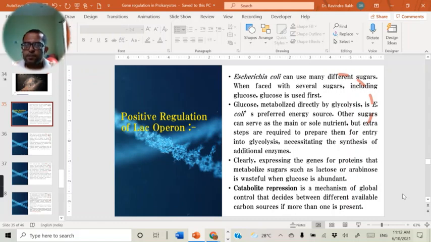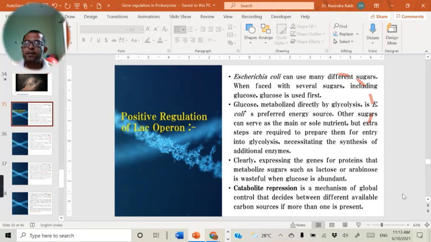So whenever there are different sources of carbon and energy along with glucose, E. coli firstly utilizes the glucose, while the other catabolic operons are repressed in this condition. When glucose is available in tremendous amount, in such condition, other catabolic operons are not expressed. They are in a repressed condition. And this is why this E. coli uses glucose as a prime source of carbon and energy.